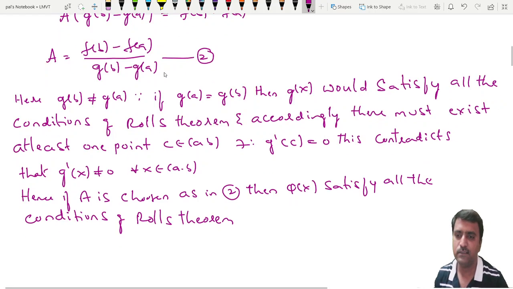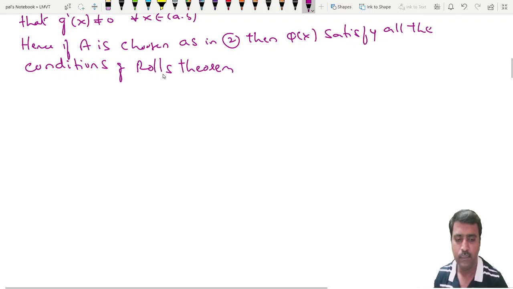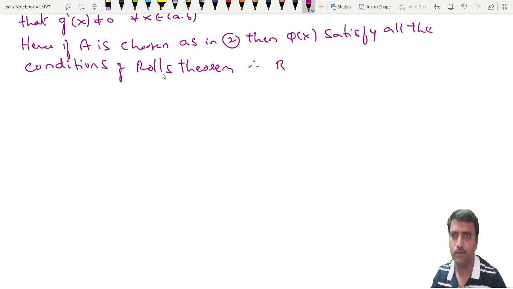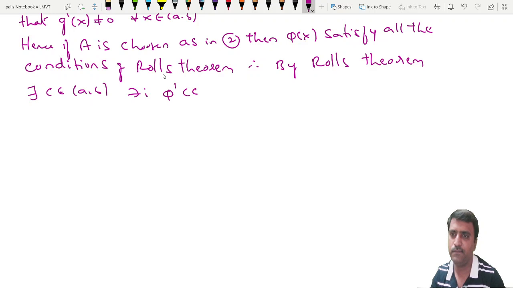So if it satisfies all the conditions of Rolle's theorem, then by Rolle's theorem there exists c belonging to (a, b) such that phi dash of c is equal to 0. As according to Rolle's theorem, there must exist one point c belonging to (a, b) such that phi dash of c is equal to 0. Now you differentiate equation 1.